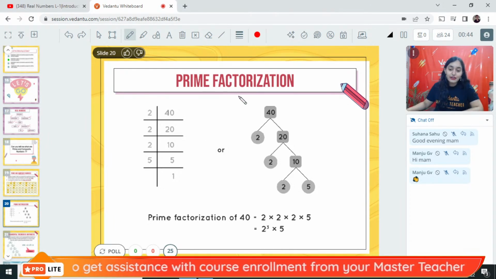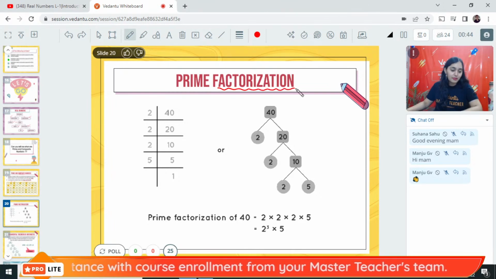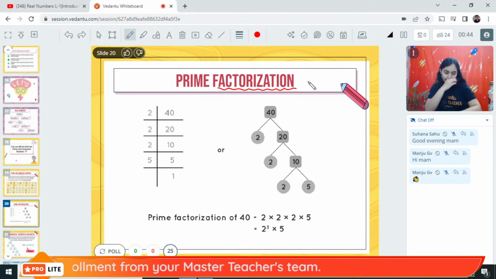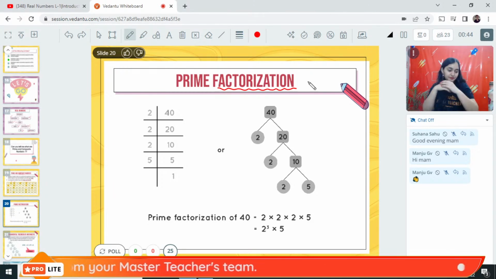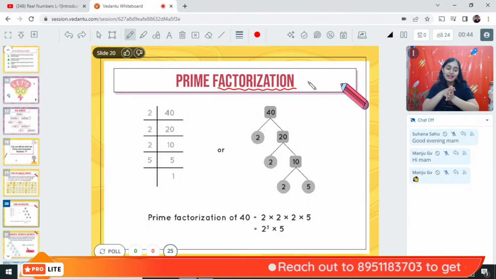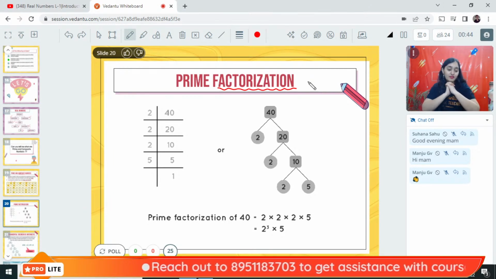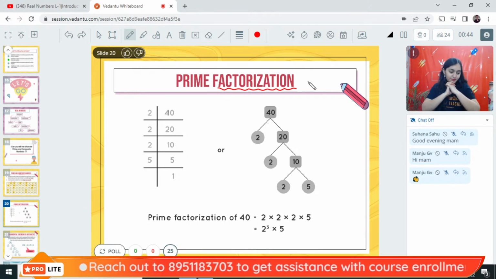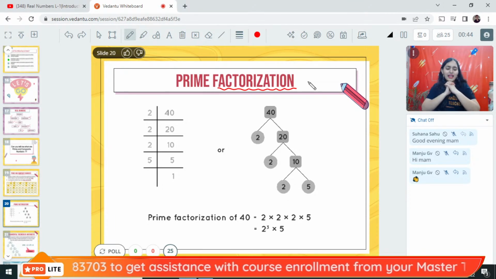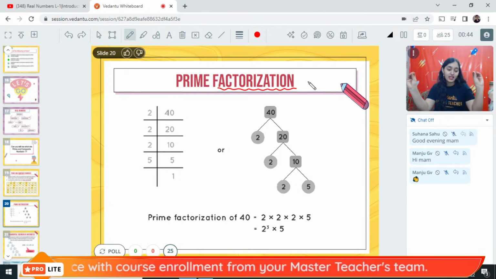Can anyone define factorization for me? Can anyone please define factorization? Factorization. Yes, Navya, you are right, but also wrong. Give a thought why you are wrong. Okay. Good question, Harshit. Breaking into prime numbers. What is factorization?